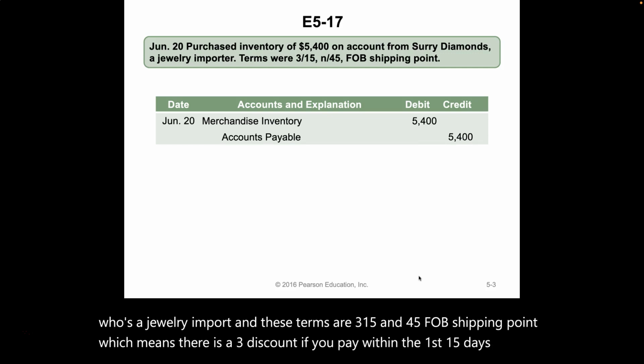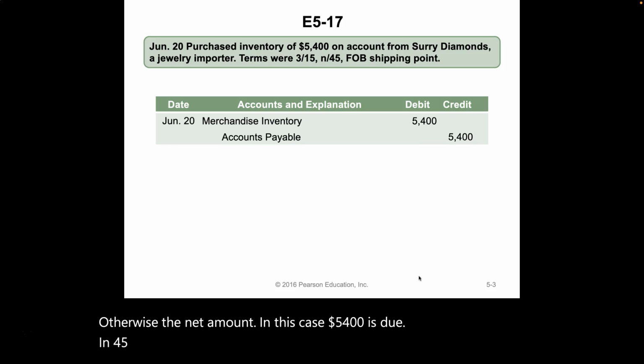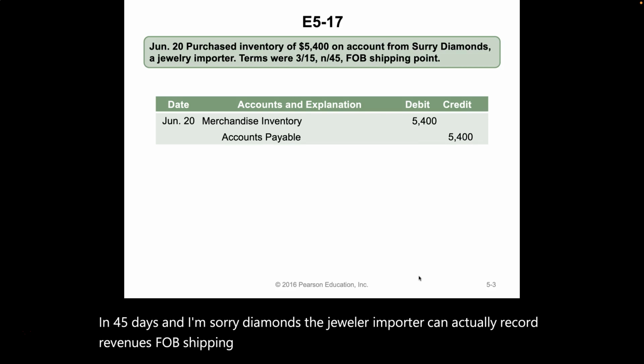Otherwise, the net amount, in this case $5,400, is due in 45 days. And Surrey Diamonds, the jeweler importer, can actually record revenues FOB Shipping Point, which means they can record revenues the minute that they ship it.